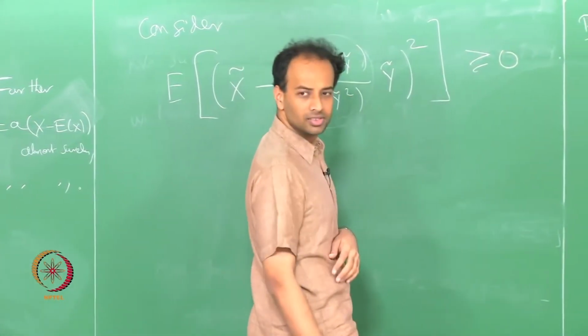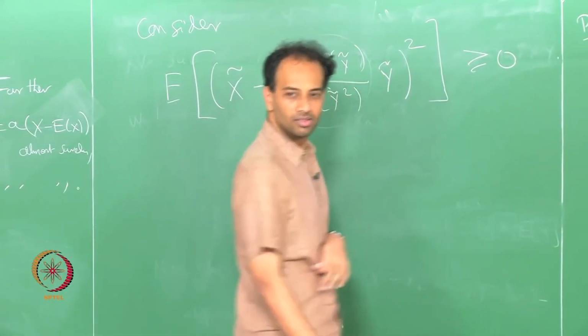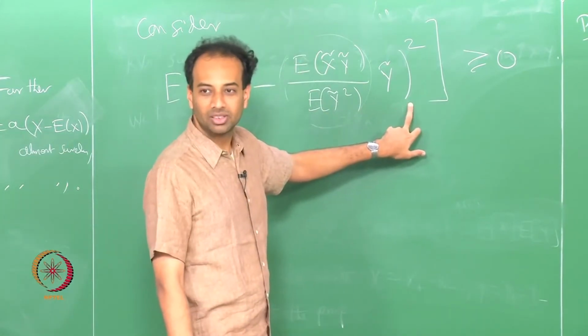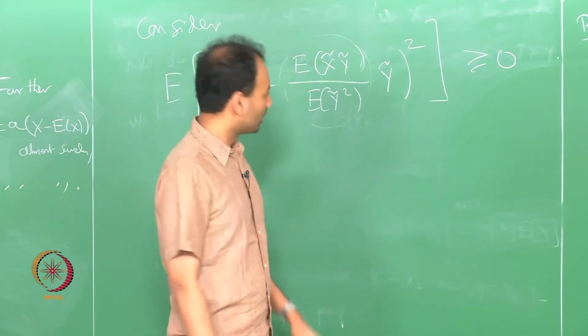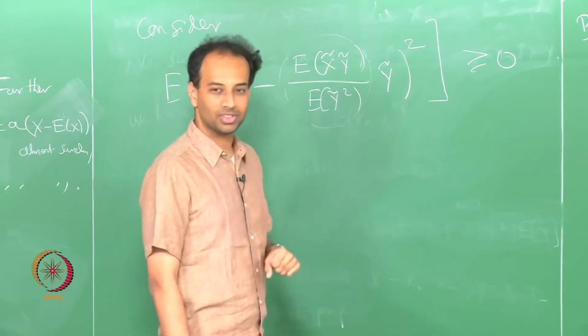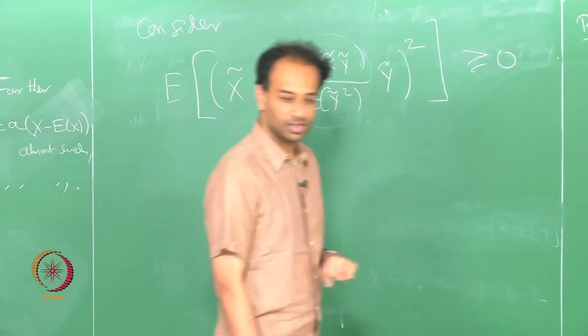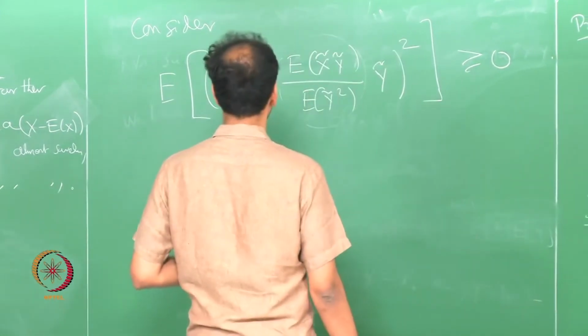Why? Because what is inside is a non negative random variable. So, this is certainly non negative. Now, it turns out that if you expand this out, you get the Cauchy-Schwarz inequality. So, let us expand this out.